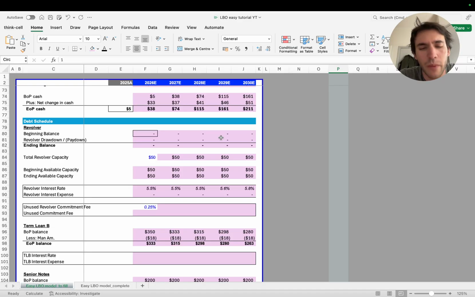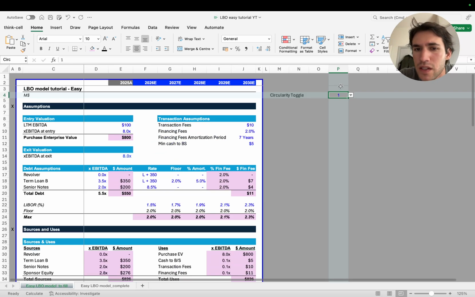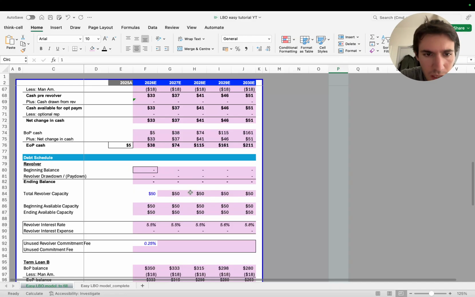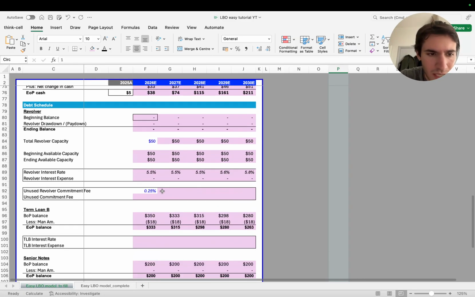If you just do Command Z to go back, once you mess up and there is a circularity in Excel, Excel won't restore the numbers. It's basically broken forever. But if you have this circularity toggle and you just go back to 0, which means that you're not calculating the interests, everything will magically fix up again. So just keep in mind that this is why we have this circularity toggle. It's nothing to do with LBOs, but you have to put it, otherwise you will mess up.